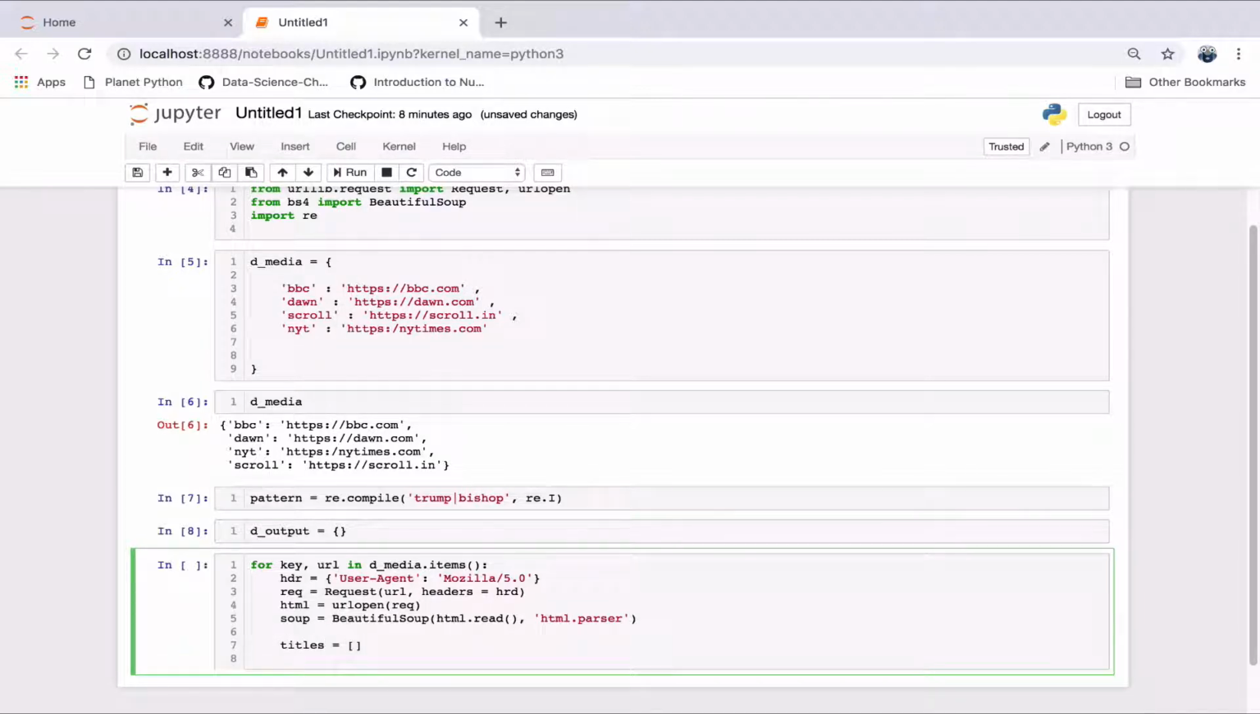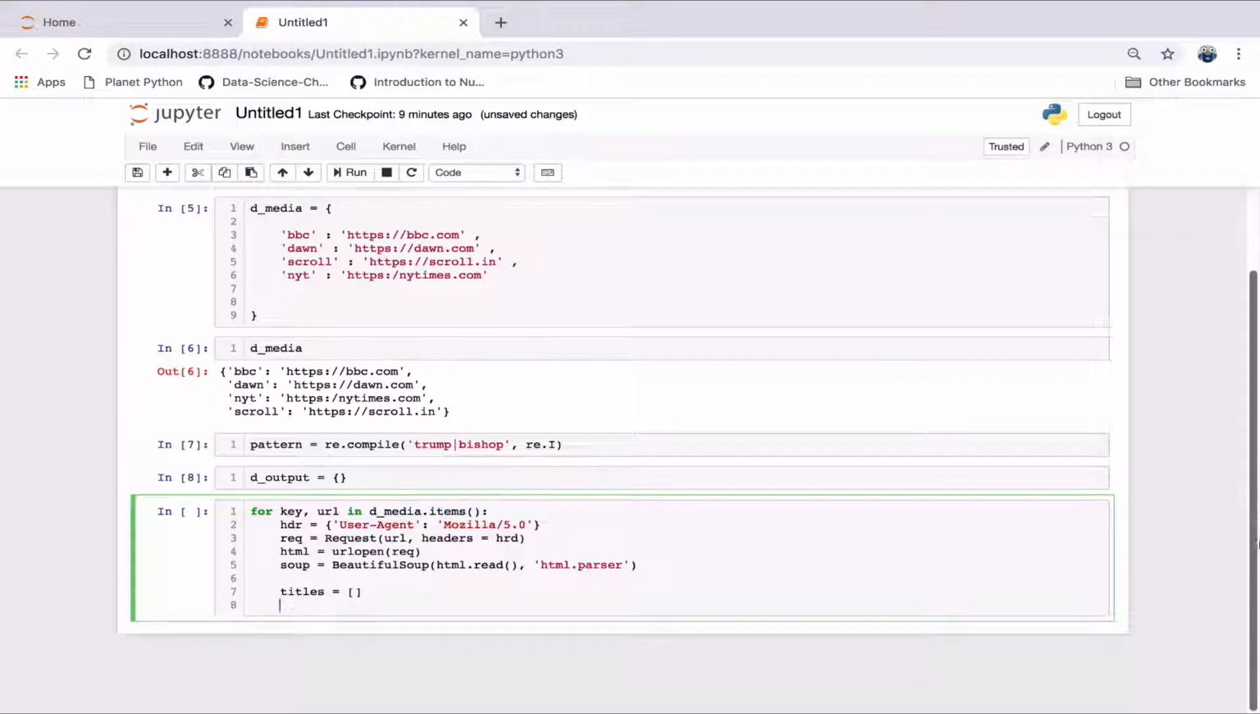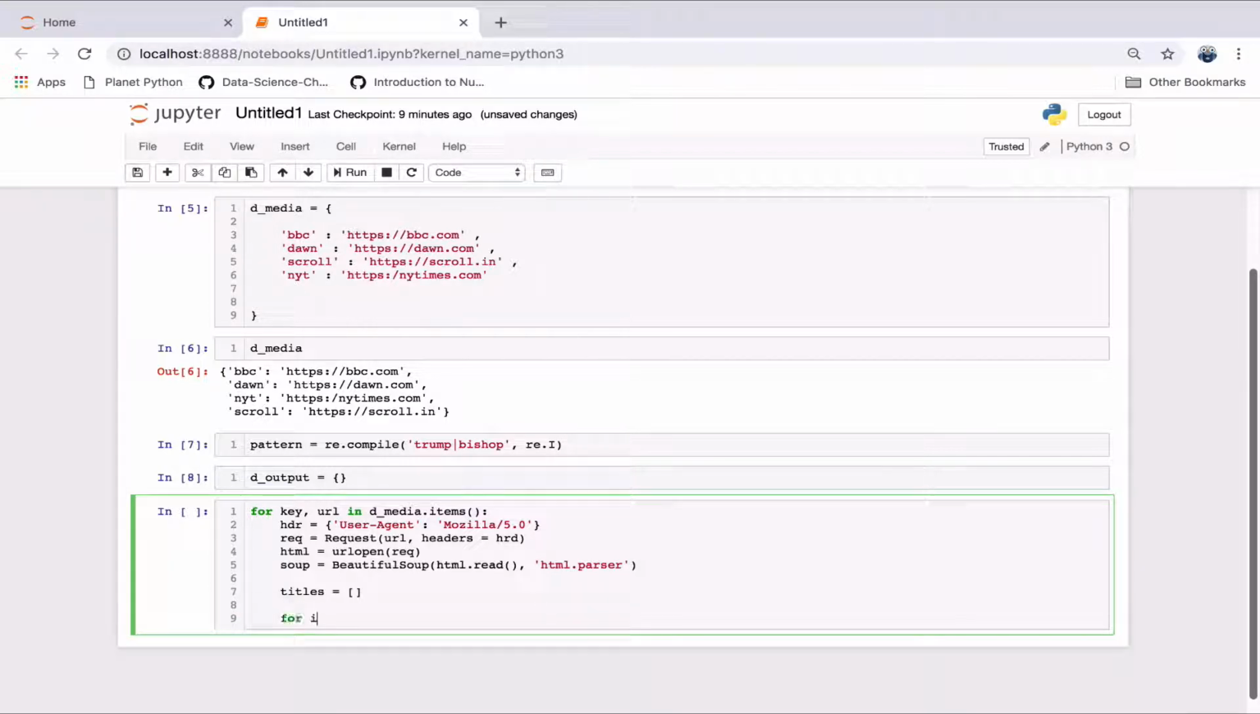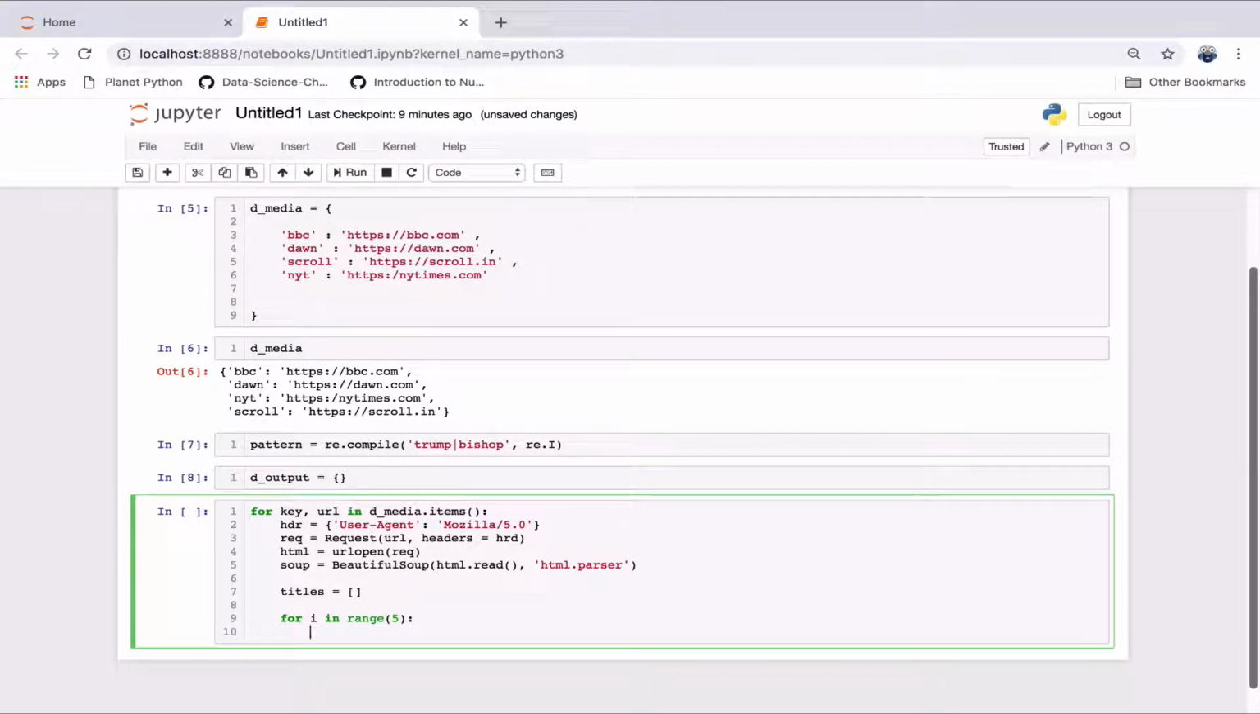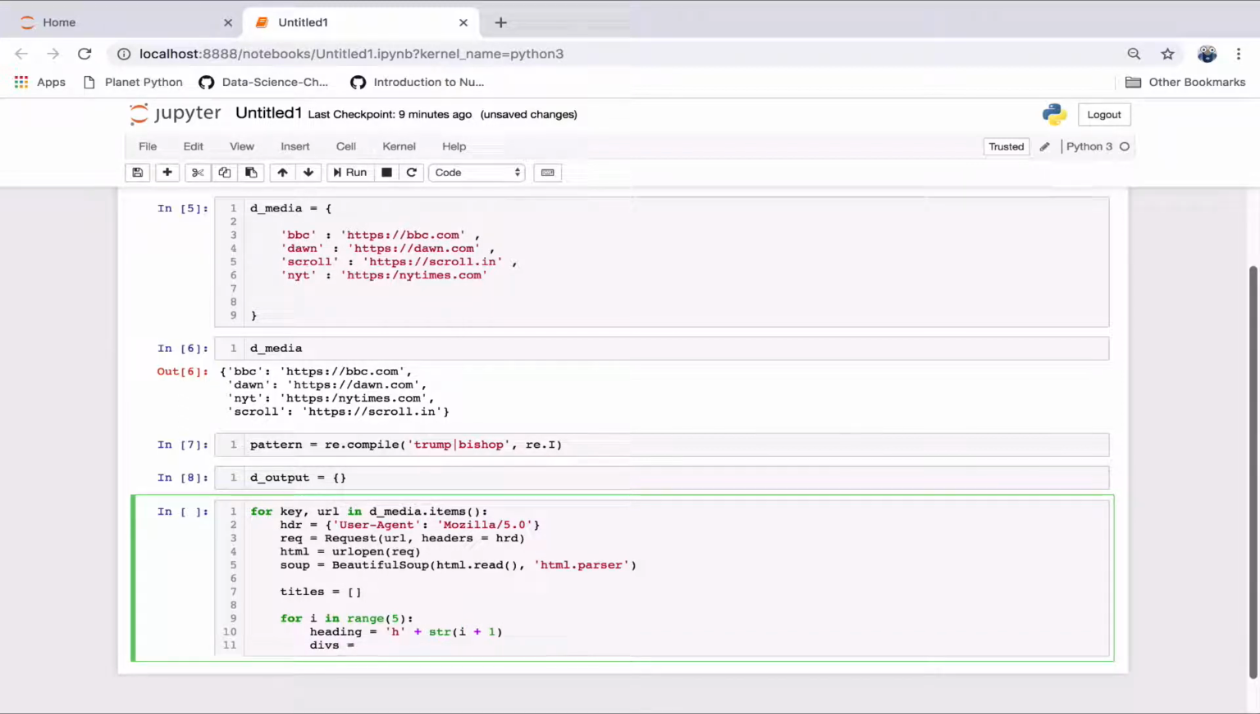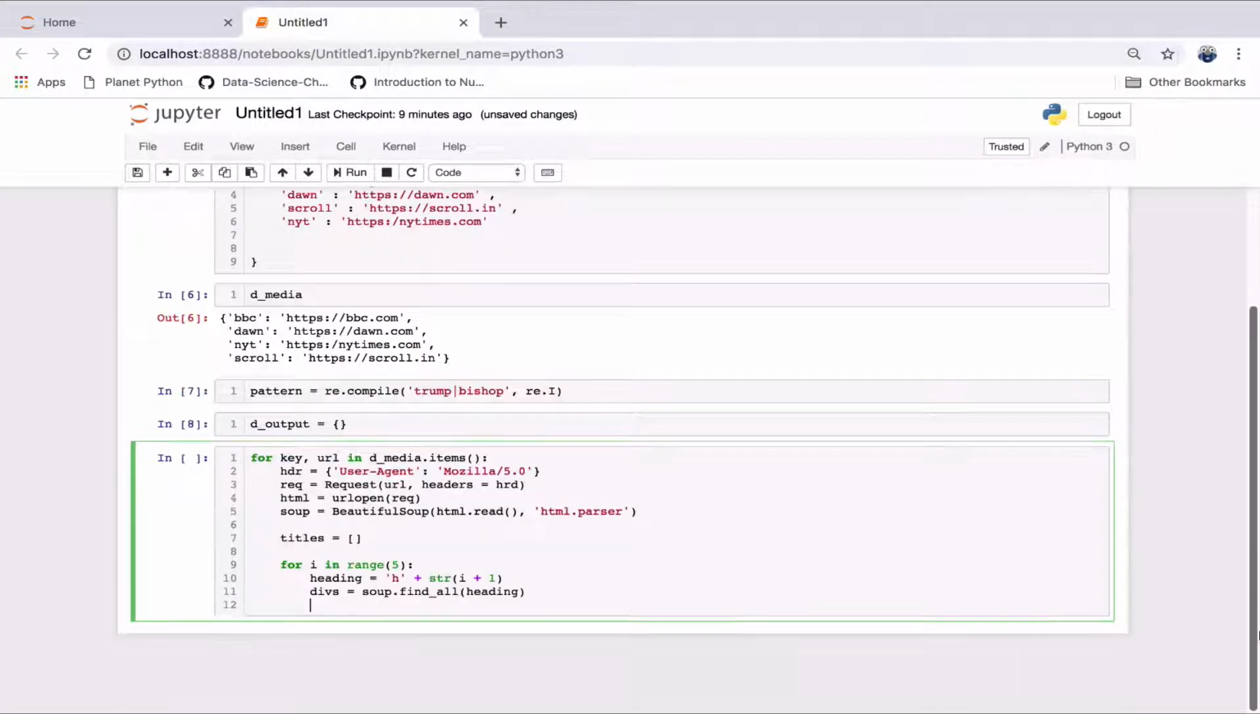Now let's take a step back. HTML defines 6 types of headings, H1 to H6. H1 headings are more prominent than H6. So apart from finding out whether our patterns exist in the HTML, we may also be interested in seeing how prominently they are displayed. So for each URL, we will also search for each type of heading, like so.